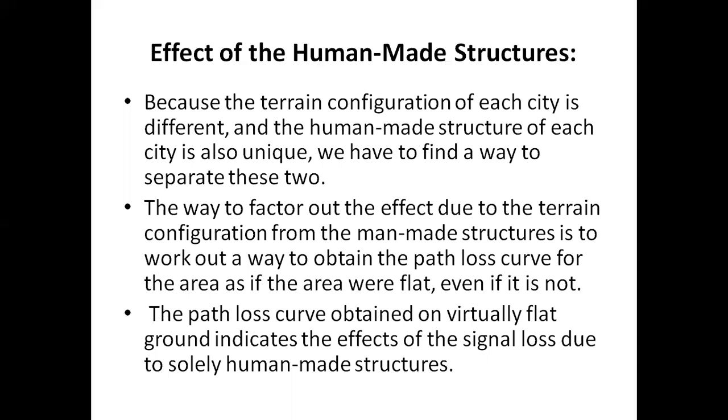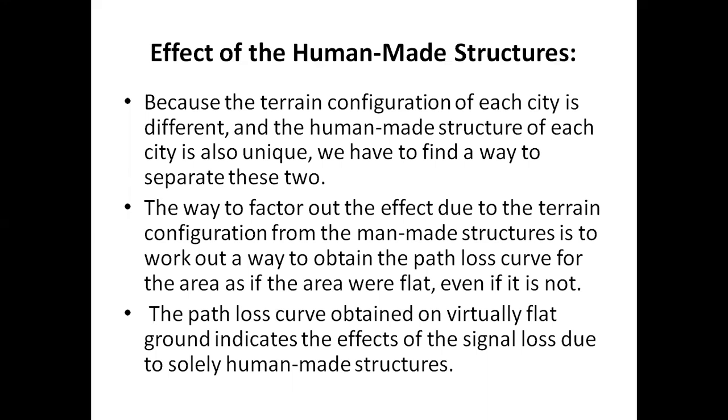We already know that in order to find the point to point model, first we should separate the two effects. From the terrain contour, we should separate the effect of human made structures. So to find the signal coverage in the area of human made structures, we have to separate the effect of human made structures from the effect of terrain contour.